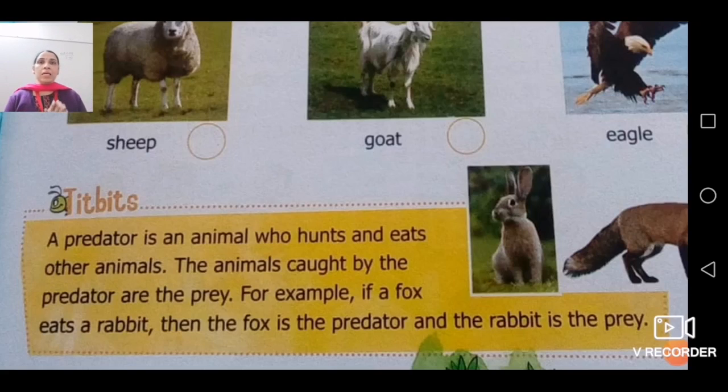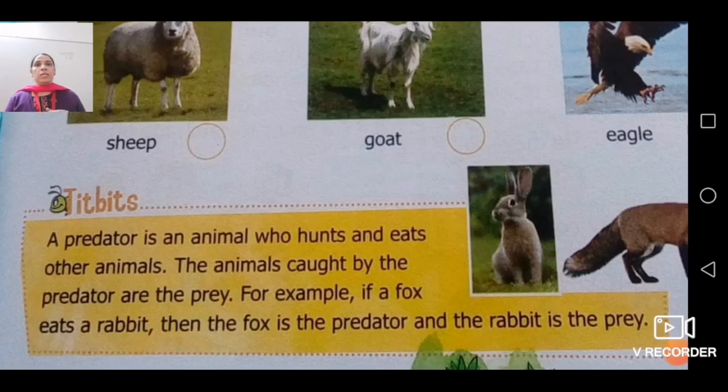Now there is the lion. If you have to learn the definition of what a predator is: an animal who hunts and eats other animals is known as a predator.